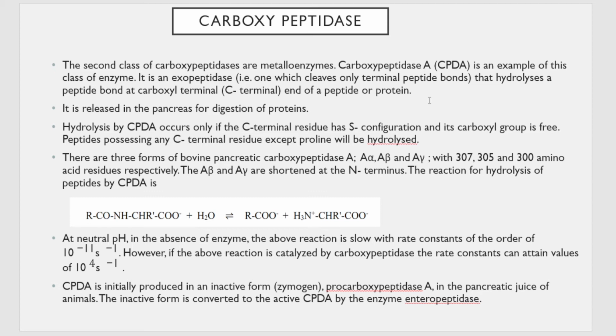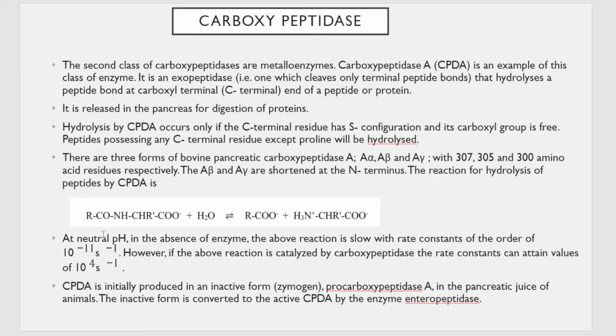So you know that a polypeptide or protein chain is a long chain molecule. This is an example of how it hydrolyzes. This is a long chain peptide molecule, and what does this carboxypeptidase do? It hydrolyzes a peptide bond at the carboxyl terminal, so it has a fixed site where it carries out the hydrolysis. This is the carboxyl terminal, you can see the RCO group here.